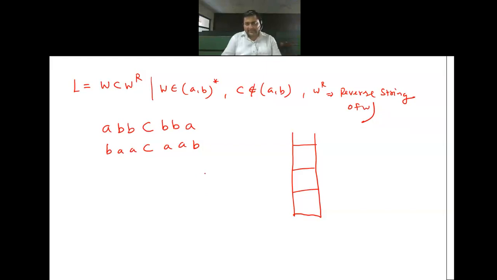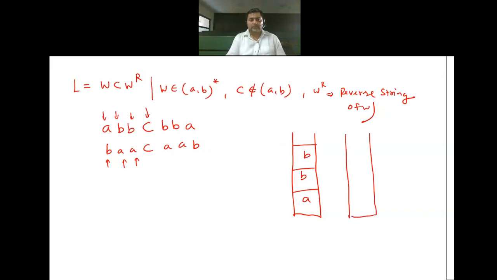Good. So everybody agrees to this? Let me say what he has said. He said that before C, don't care whether A is coming or B is coming. Before C, whatever is coming, you just push it onto the stack. So if A double B is coming, then I will push this A double B. In case my string would have been B double A, then I would have pushed B double A also. Everybody agrees to this?